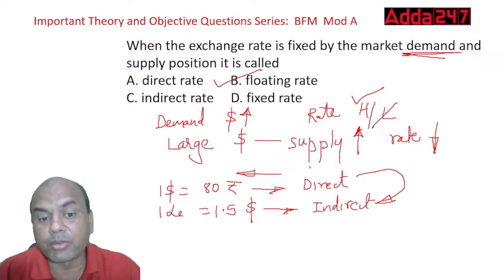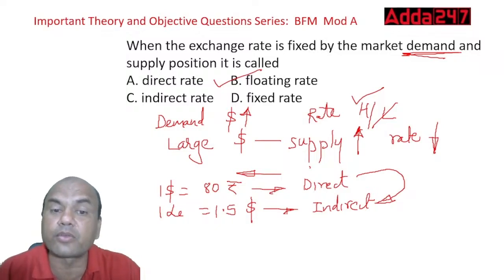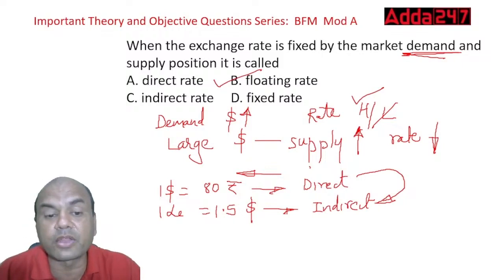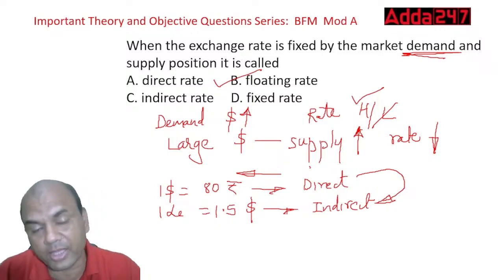Is that economy bigger than India's? No. The Indian economy is bigger than the British economy. Even then they have the indirect rate, because these rates were fixed long back. That's why they are still prevailing.